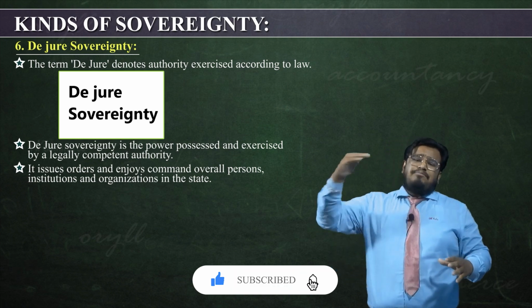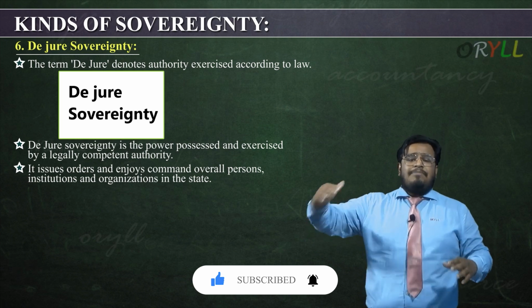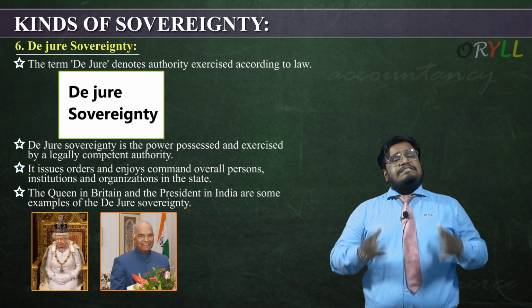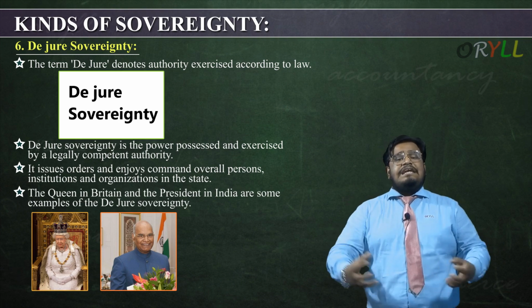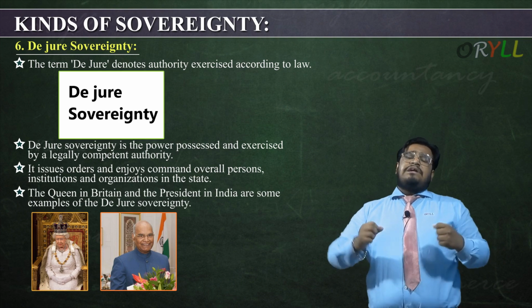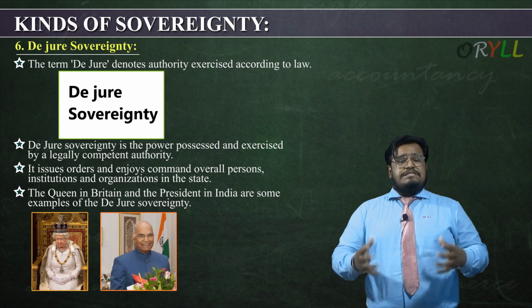That means it's a power that is given legally to one person who has the power to command over all persons, institutions and organizations. Generally, the Queen in Britain and the President in India are some of the examples of de jure sovereignty. De jure sovereignty means their legal position gives them power to issue this authority.